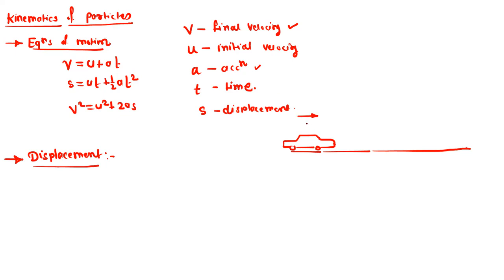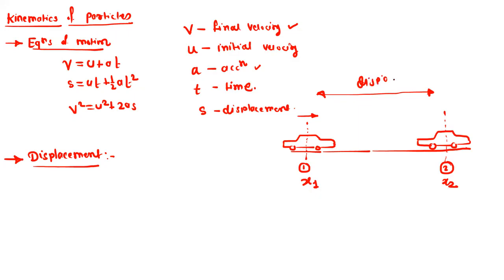Initially this car is at position 1 and it travels along the positive x direction and reaches position 2. Suppose we represent these as x1 and x2 along the positive x direction. So this is called displacement.